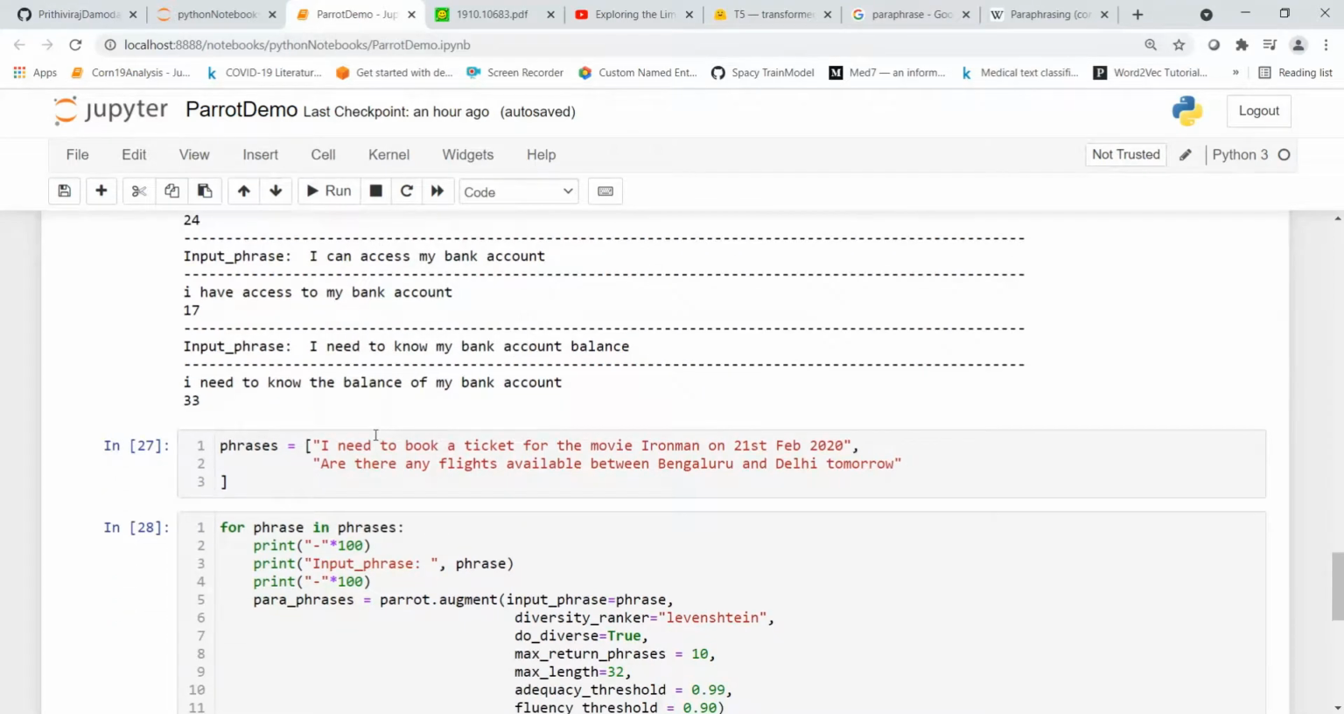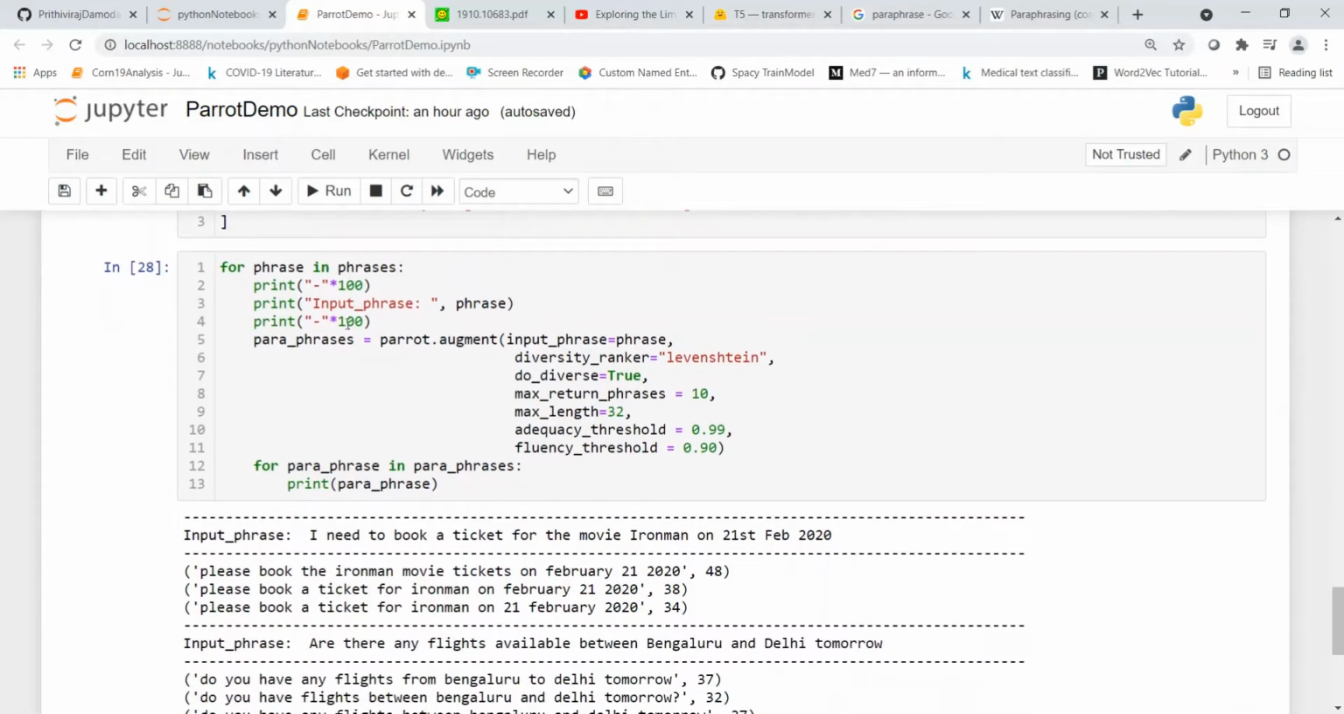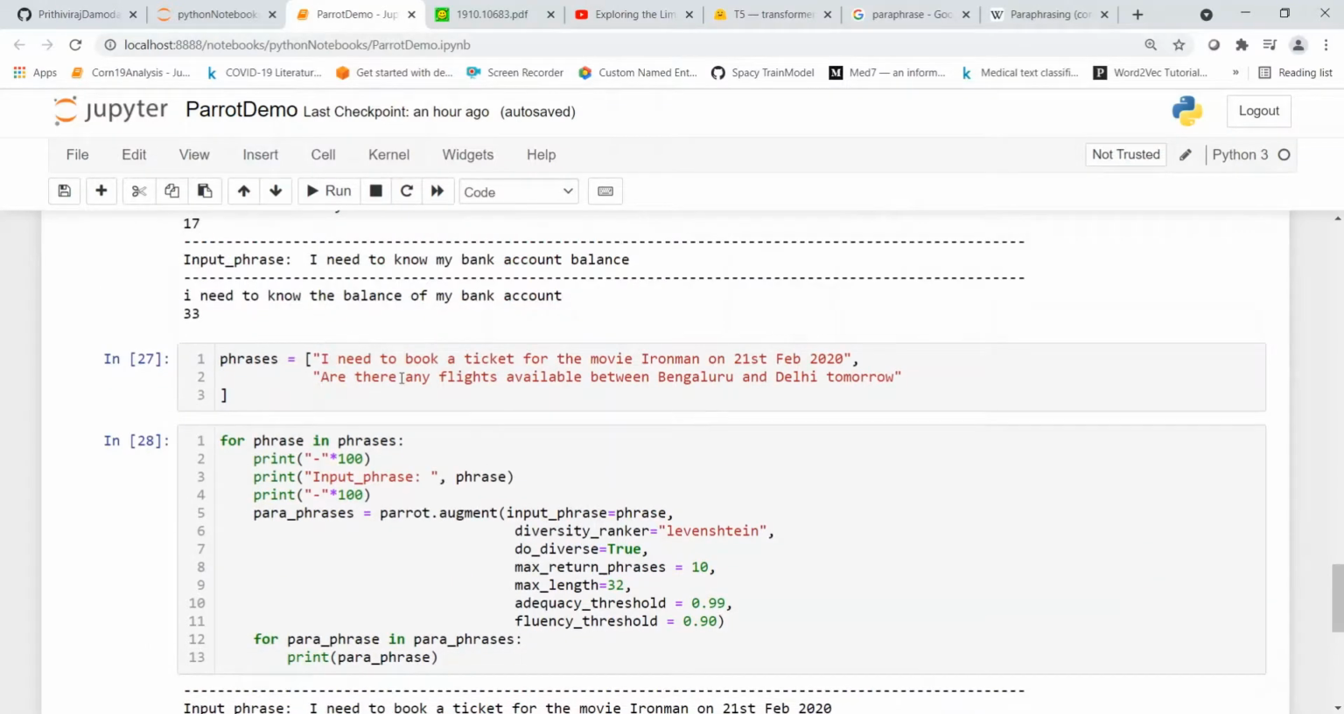Another use case where Parrot paraphrasing is very good for intent augmentation is that it preserves the slots. For example, I need to book a ticket for the movie Iron Man on this particular date. So it's about ticket booking, and the slots are the movie and the date. Are there any flights available between Bengaluru and Delhi tomorrow? The slots are the places, Bengaluru and Delhi, and it's about flights. So let's try generating paraphrases for these phrases.